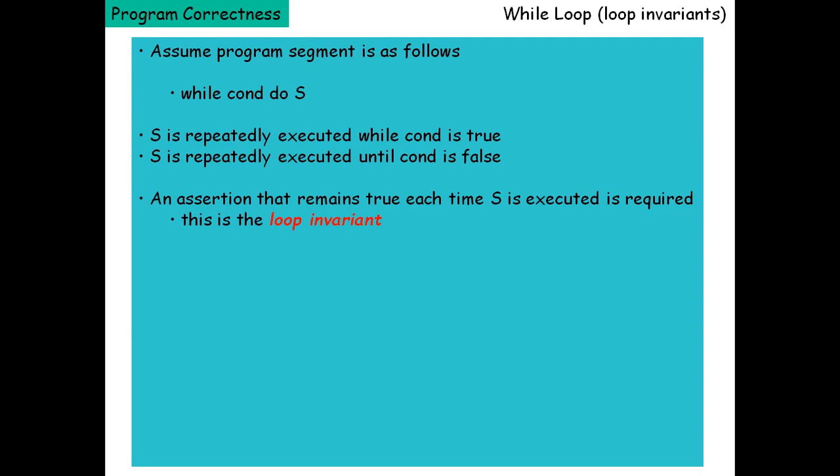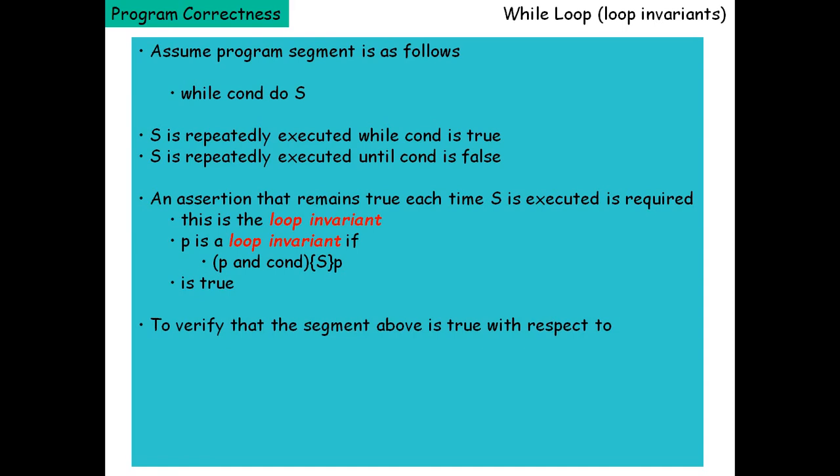This is called loop invariant, and P is a loop invariant if the precondition is true and the condition is true, then the segment will be executed, then it will go for the successful post condition, and this particular thing is true.